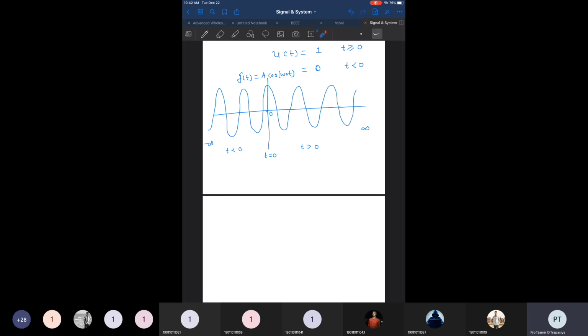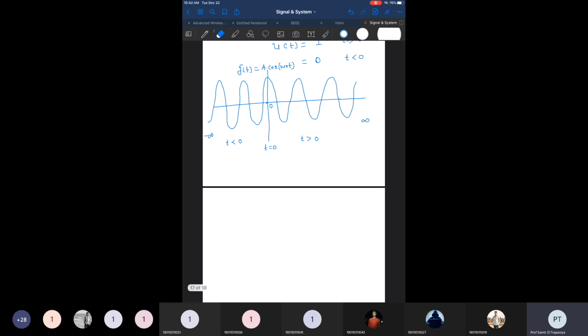So the better idea is that we can multiply with the unit step signal. This signal is simply multiplied with the unit step signal like this. This is a unit step signal, which is one from t equal to 0 to all the points above 0, and it is 0 for all the values of t less than 0. This is the unit step signal. So we simply multiply both signals.